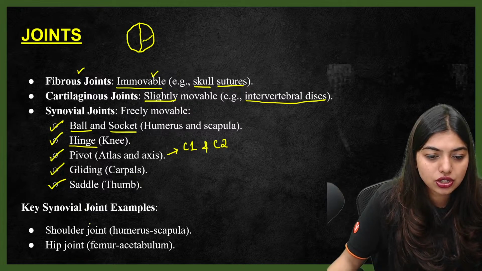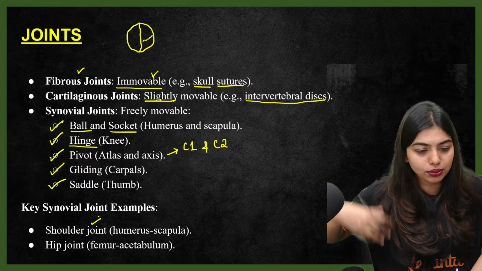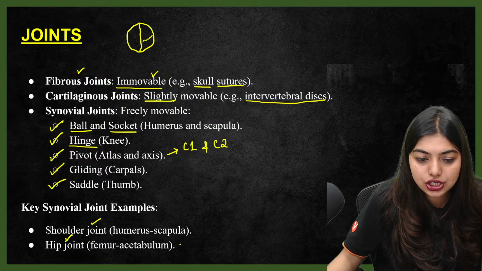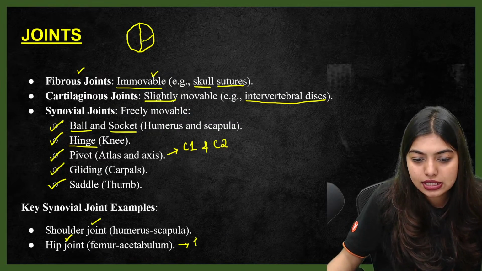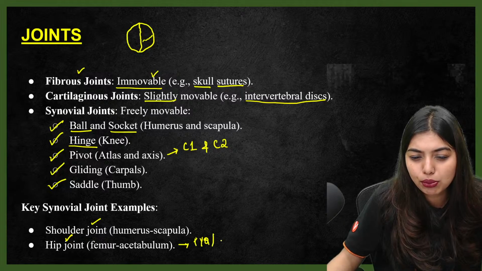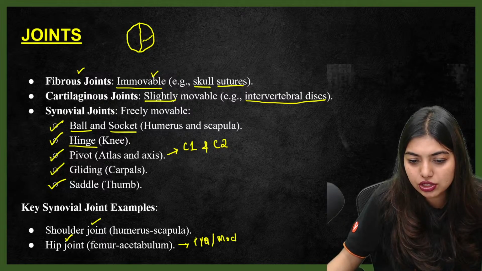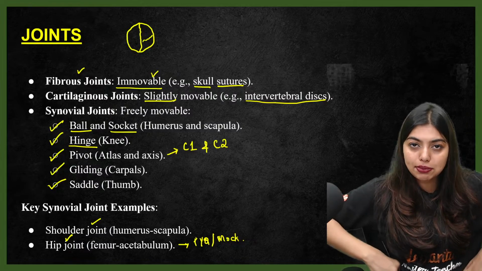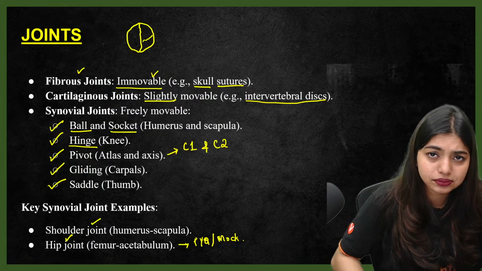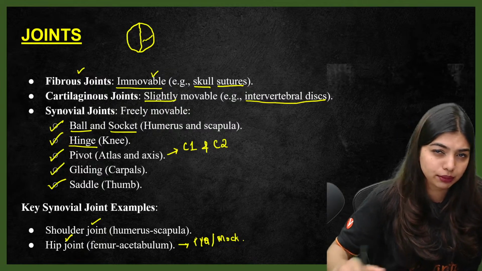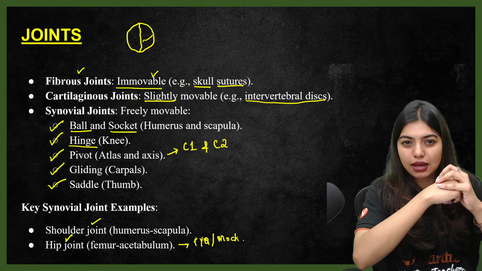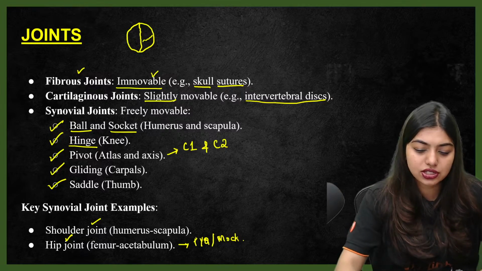Synovial joint, students, understand: shoulder, humerus and scapula is there. At the same time, the hip joint is also there. I saw this one time as a PYQ or mock paper, I remember. Somewhere I saw this question, and many students did not know the answer. So remember that the hip joint is also synovial. Ball and socket movements are there when your femur attaches to the acetabulum. That is also a slight ball and socket movement.